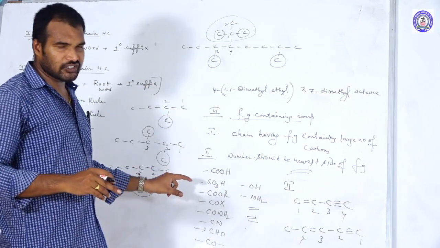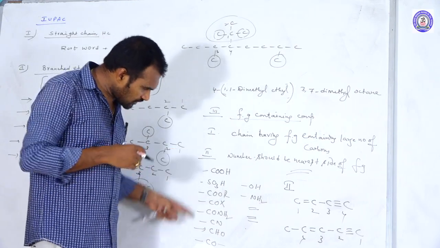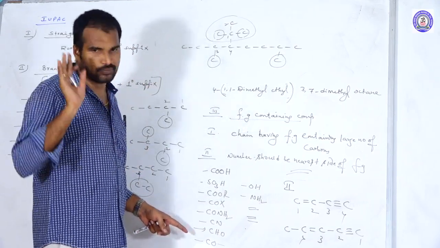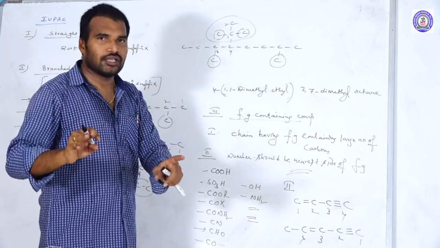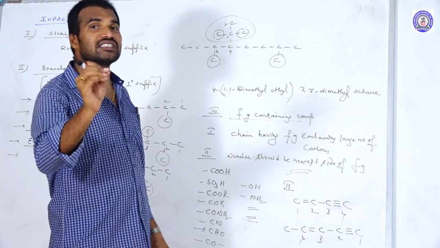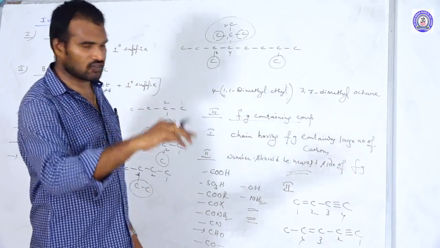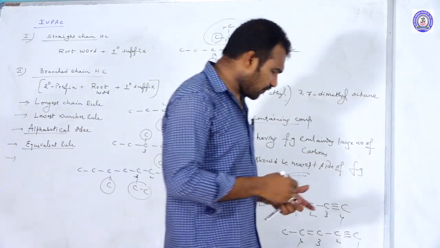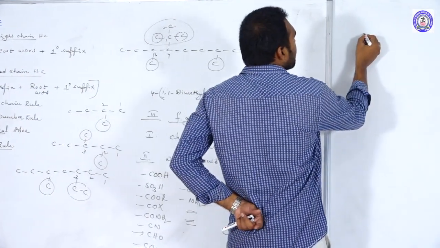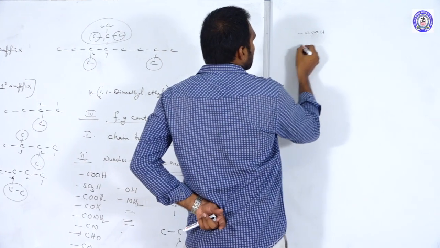If there are many functional groups, the functional group which comes first in the priority order is considered the principal functional group. Remaining all you consider as what? Subordinates. If they are acting as subordinates, use their prefixes, and if they are principal, use their suffixes. What are the prefixes and suffixes? Let us see. Here I am writing prefix names and suffix names.